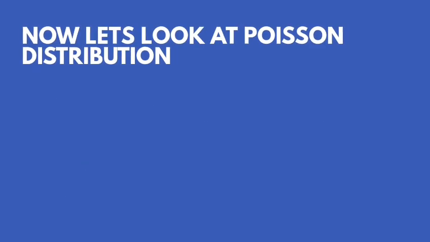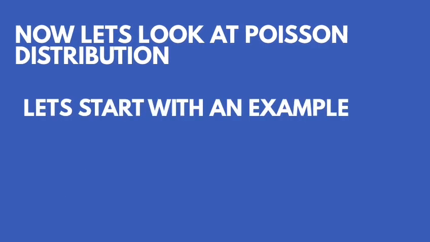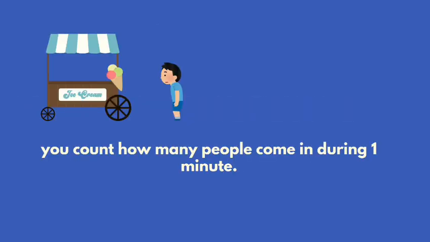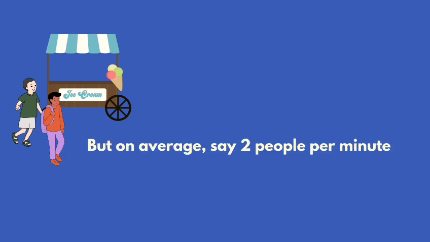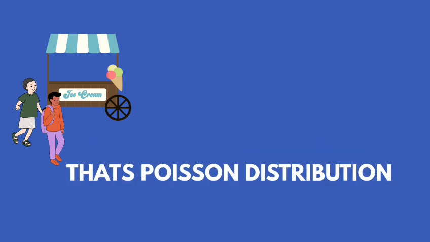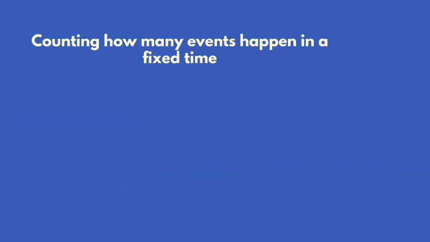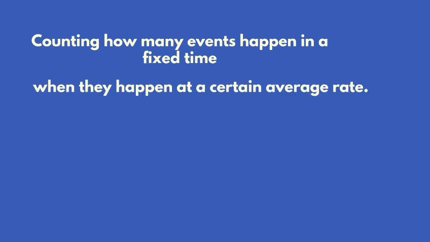Now let's look at Poisson distribution. Let's start with an example. You are standing at an ice cream shop, and you count how many people come in during 1 minute. Some minutes may have 0, some 1, some 2, etc. But on average, say 2 people per minute come. That's Poisson distribution. Key idea is counting how many events happen in a fixed time or space when they happen at a certain average rate.